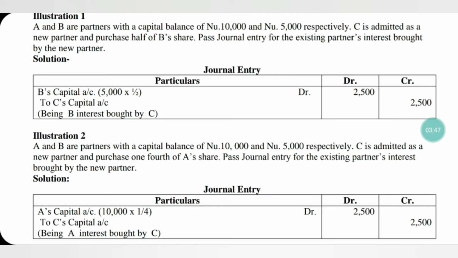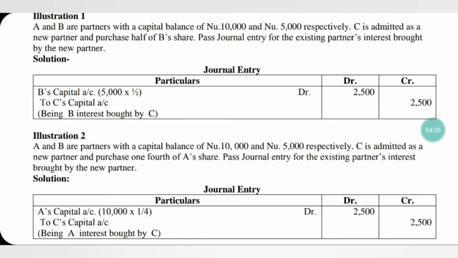According to this question, the existing partners are A and B. Their capital balance is 10,000 and 5,000. C is admitted as a new partner and purchased 1/4 of A's share. So, A and B are the existing partners, C is the new partner and buys 1/4 of the share of A. So, nothing to do with B's capital. A's capital has to be taken into account.